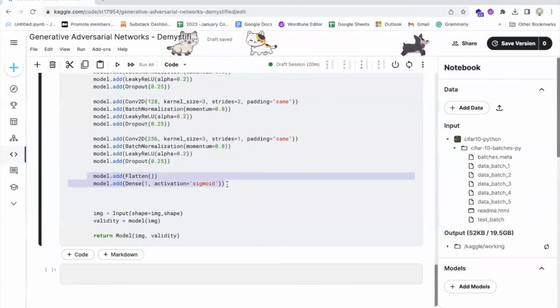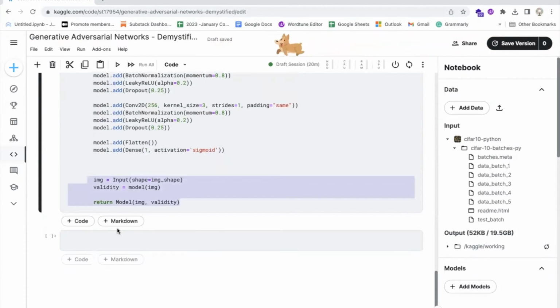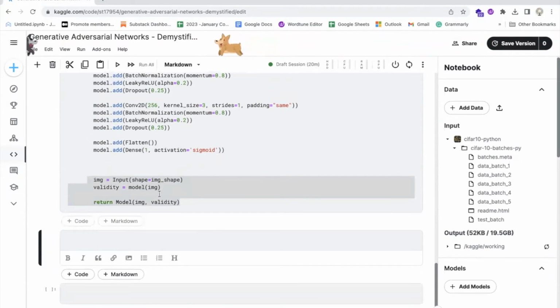Finally, a flatten layer is added to flatten the output of the previous layer into a 1D vector. A dense layer with a single neuron and a sigmoid activation function is added to output a probability score that represents the likelihood that the input image is real. The function returns a Keras model object that takes as input an image and outputs a probability score. Overall, this code defines the architecture of the discriminator model and returns it as a Keras model object that can be compiled and trained on a dataset.